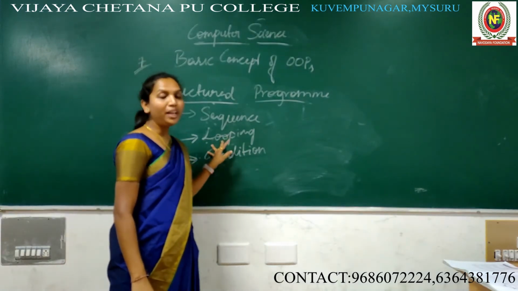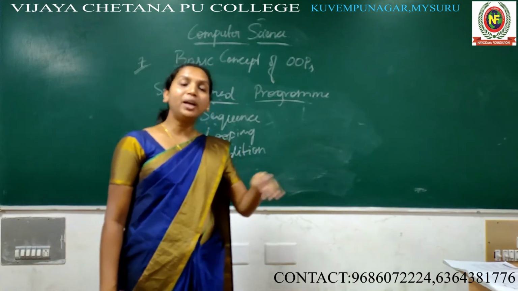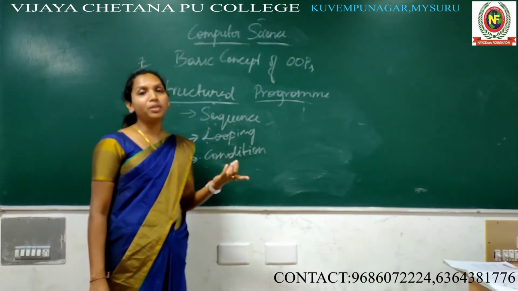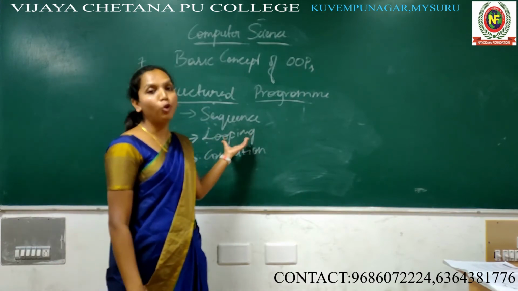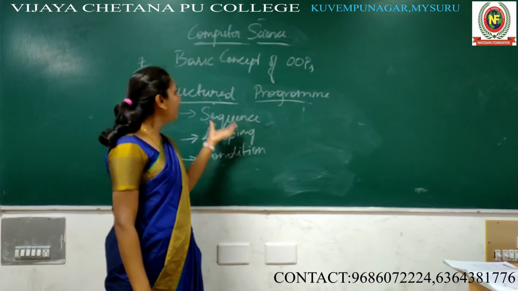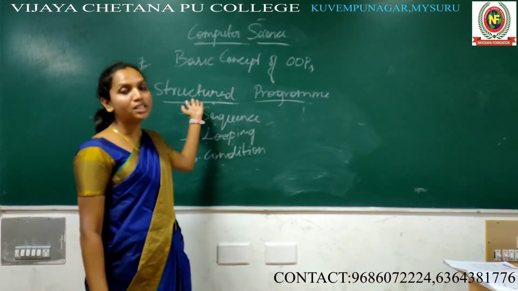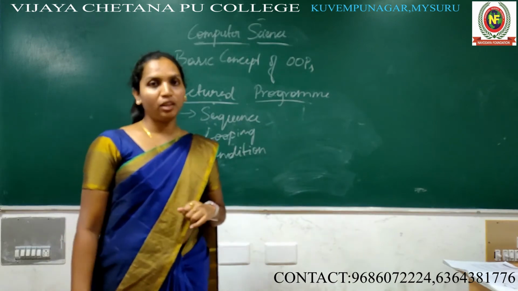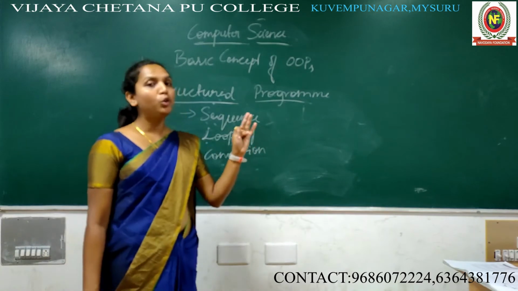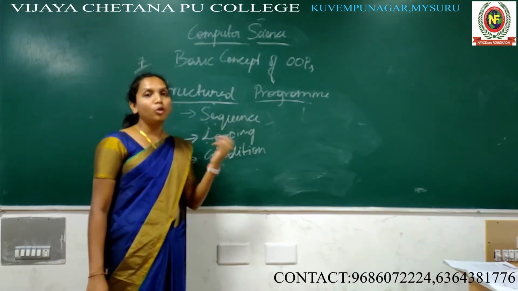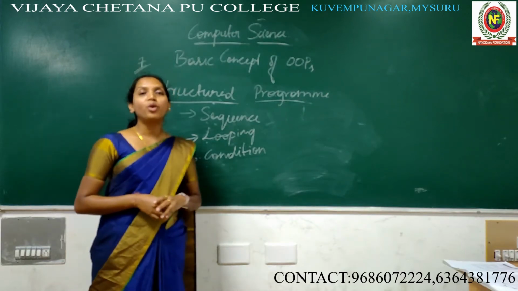We use looping when we are counting something or repeatedly using a statement. So we construct structured programming using looping. What are the loops? For loop, while loop, do while loop. These are the looping concepts.